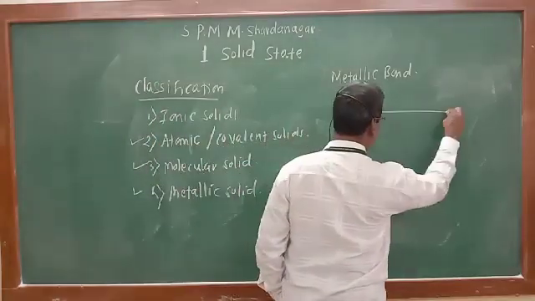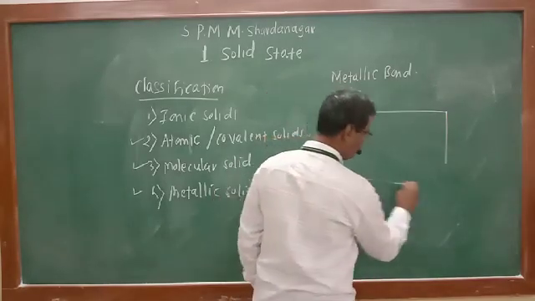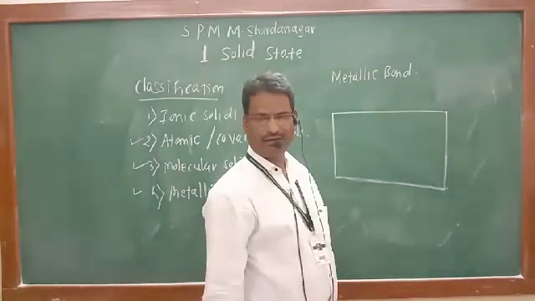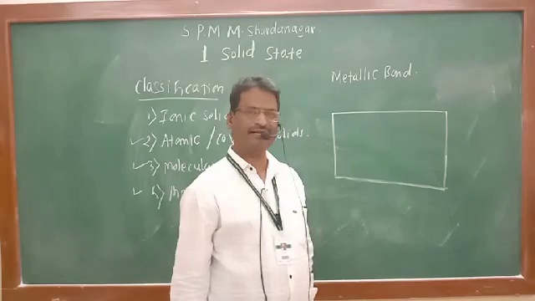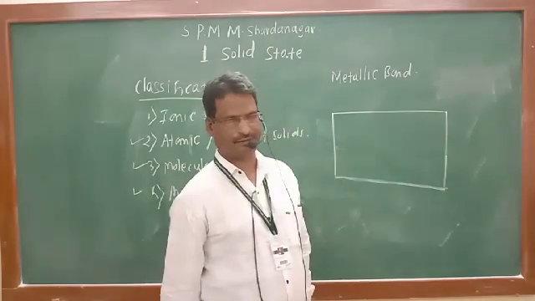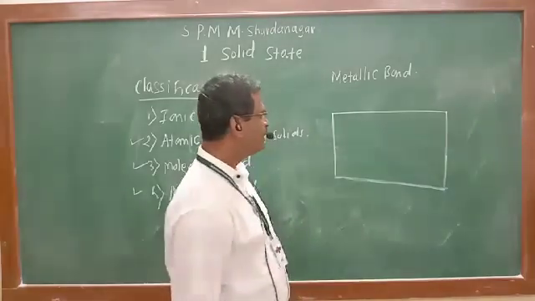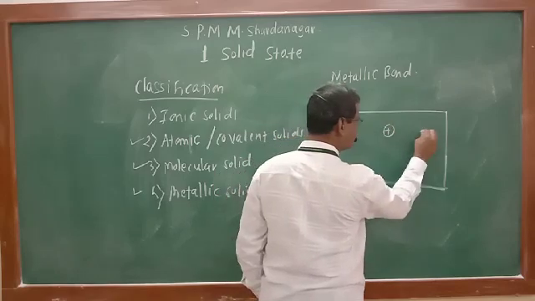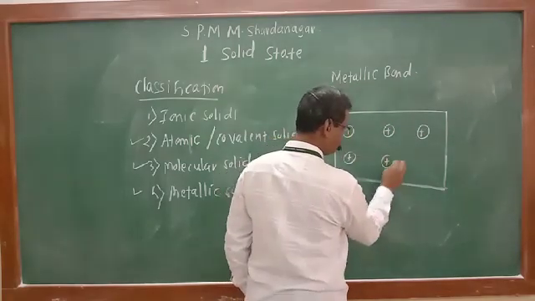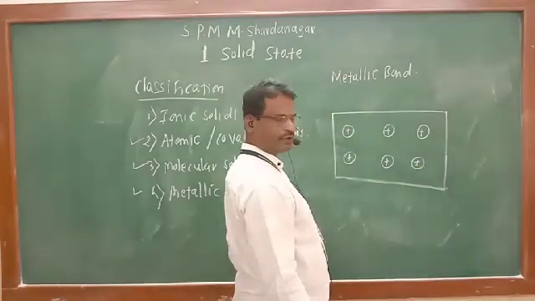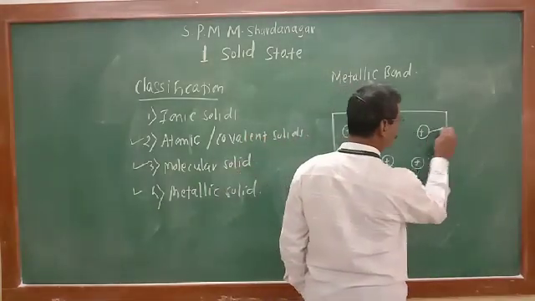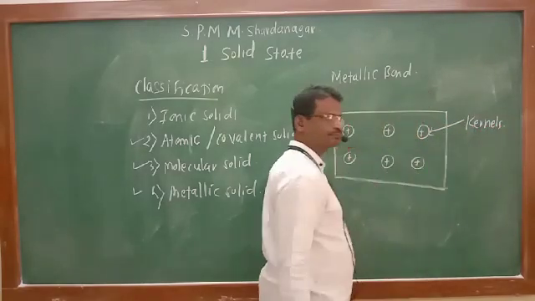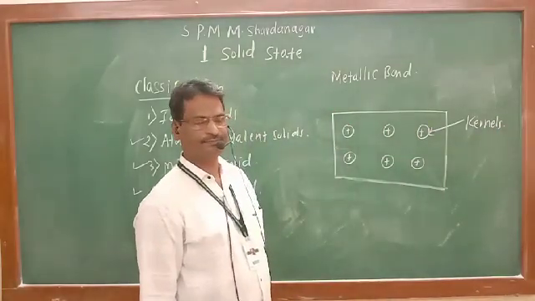Suppose this is a piece of metal. You may have seen a piece of iron metal, or a piece of magnesium metal. See how the structure is there in the metal. In metal, a very small number of positively charged metal ions are present. Only 6 I have shown over here. These are known as metal kernels.